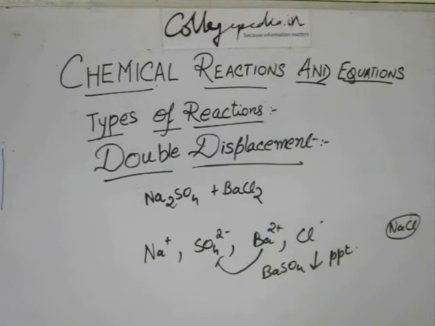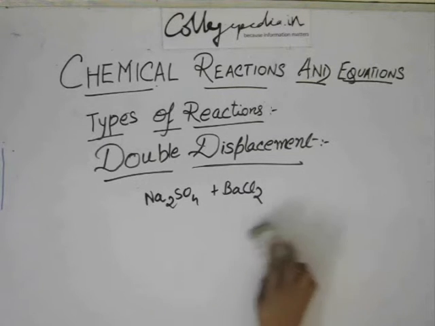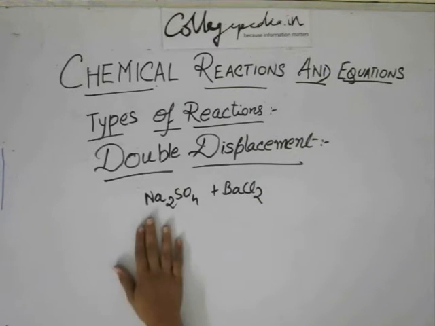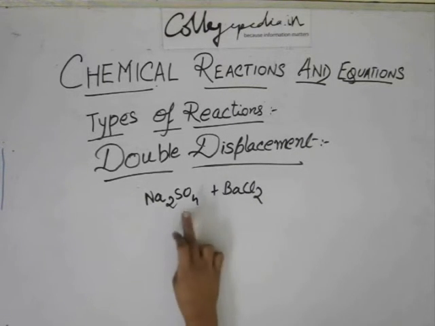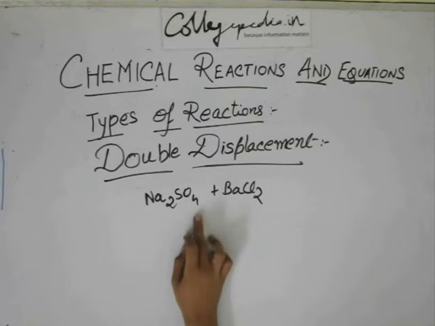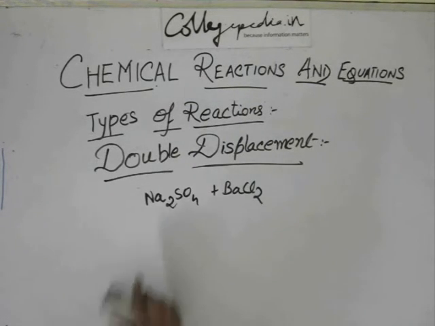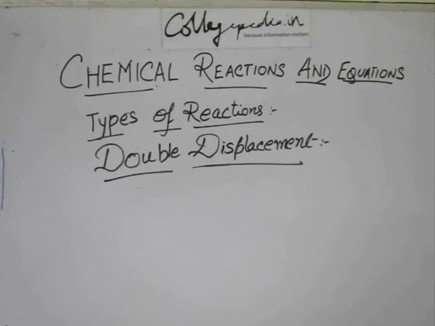So in double displacement reaction, it's just the exchange of the radical ion. This Na plus radical goes and combines with Cl minus radical, Ba2 plus ion goes and combines with SO4 2 minus ion. So that is the theory behind double displacement. They are just ionic combinations.